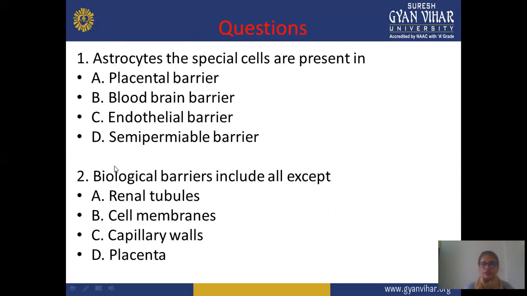Next is the question part. In the first question, the special cells called astrocytes are present in: A is placental barrier, B is blood-brain barrier, C is endothelial barrier, and D is semi-permeable barrier. The second question: biological barriers include all except: A is renal tubule, B is cell membrane, C is capillary wall, D is placental barrier.